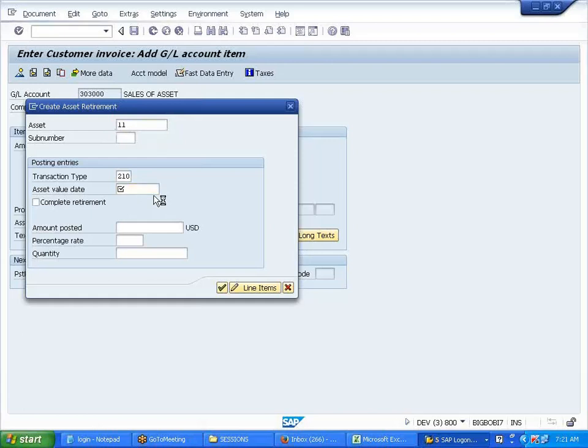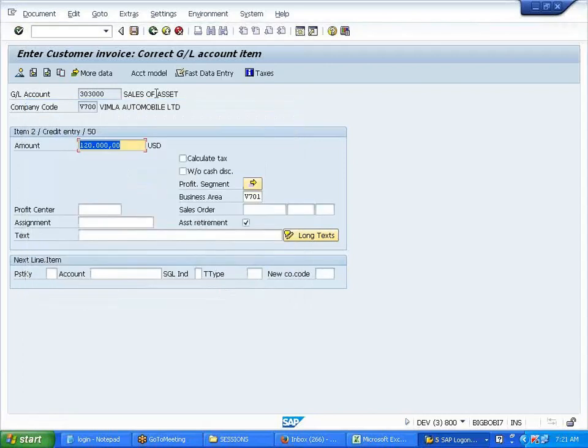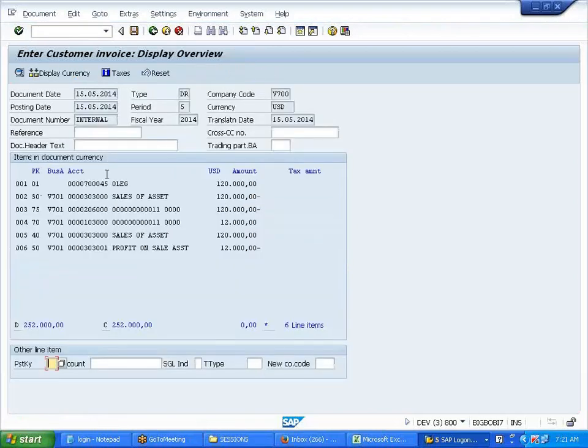So we are retiring on this day. Correct? Complete retirement or a partial retirement, whatever retirement. Continue. Document. Simulate. Anybody able to understand the entry? Hello? Sale of asset.